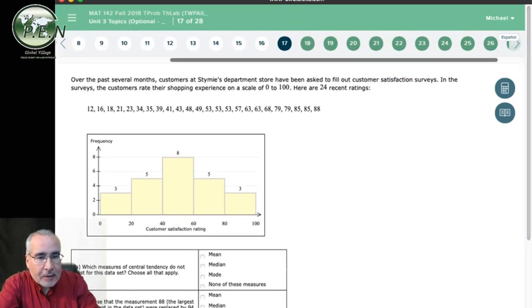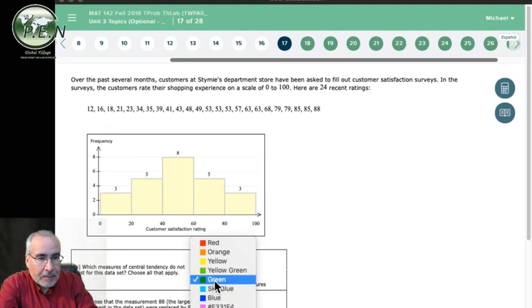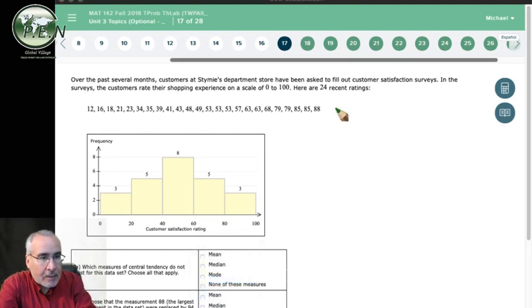So first of all, before we read the question, let's look at what we're trying to answer. Which measures of central tendency do not exist for this data set? So here's the question. Here's the answer, sort of, that you can always expect on these. When you have a set of numbers, you can always add them together, divide by how many there are. You will always have a mean. When you have a set of numbers, you can also always put them in order and find which number's in the middle. You will always have a median.